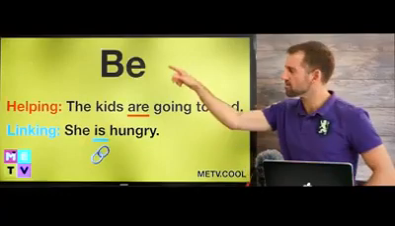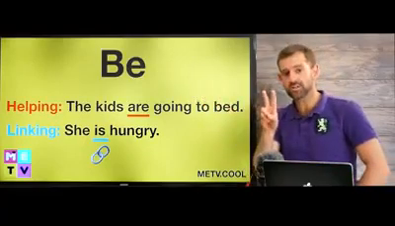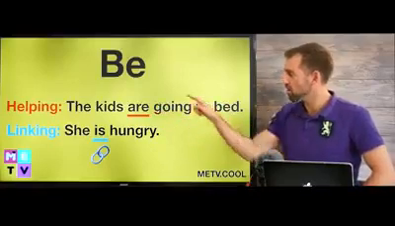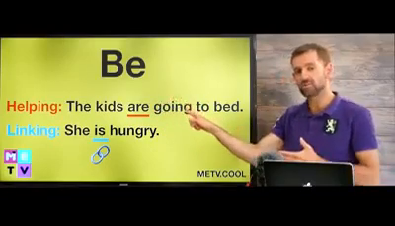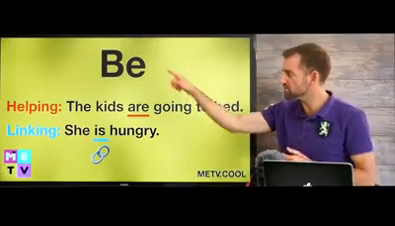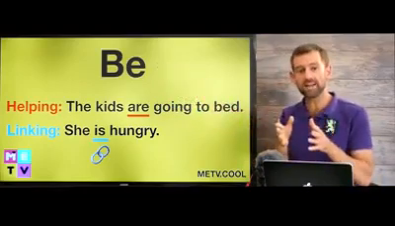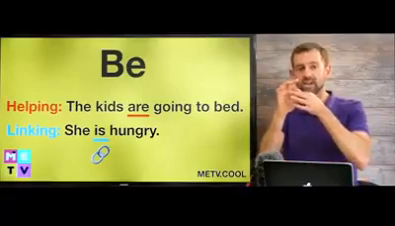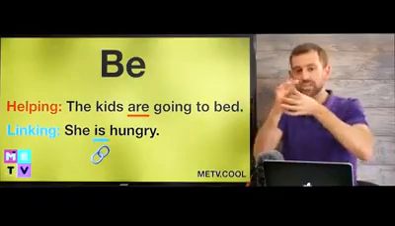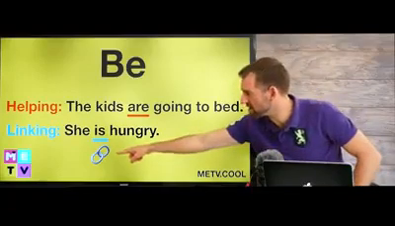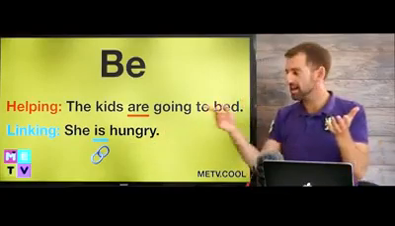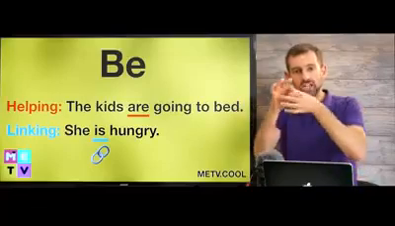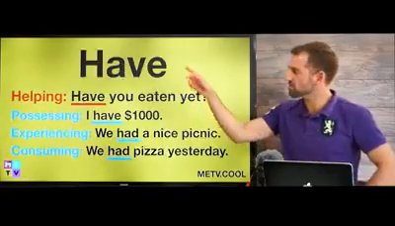Okay, let's take a look at the verb be. It can have two functions. It can be a helping verb. The kids are going to bed. Are is helping the main verb going, right? But the verb be can also be a main verb itself, in which it performs a linking function. Okay, this is what it means to link. There's a link right there. So she is hungry. Not 'she hungry.' She is hungry.